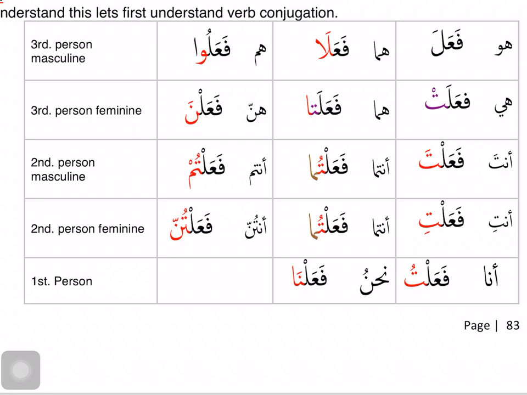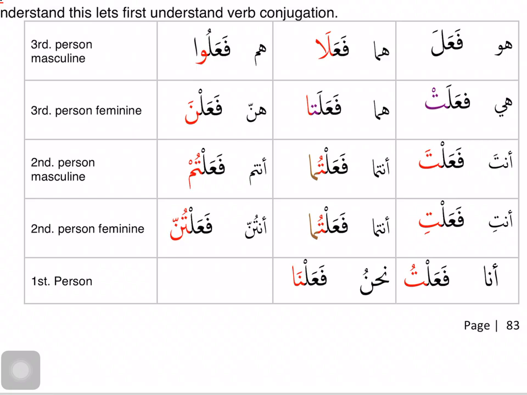We will put some time into memorizing this chart because you can plug any verb from any family into it. So a lot of times this will be used, so we have to put the time in memorizing this. If you look at this chart, I have written the detached pronouns: huwa, huma, hum, hiya, huma, hunna, anta, antuma, antum, anti, antuma, antunna, ana, nahnu. With each detached pronoun, you see the verb, but you see it's not the same. You see different forms of the verb. That's because the verb is undergoing a change based on who did the action.